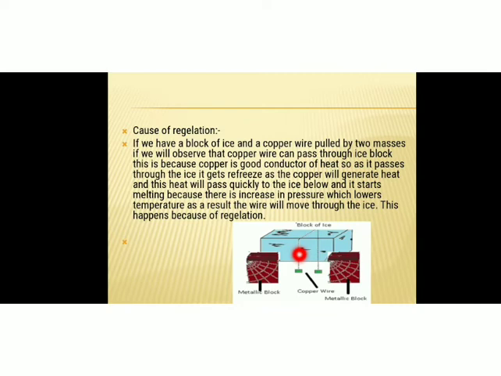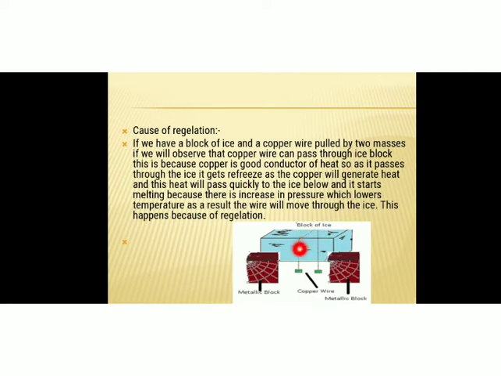Then we can see that the metal wire passes through the ice block to the other side without splitting it. You can see the metal wire passes downwards through the ice block to the other side, and the ice block is not split here. So how is it possible?